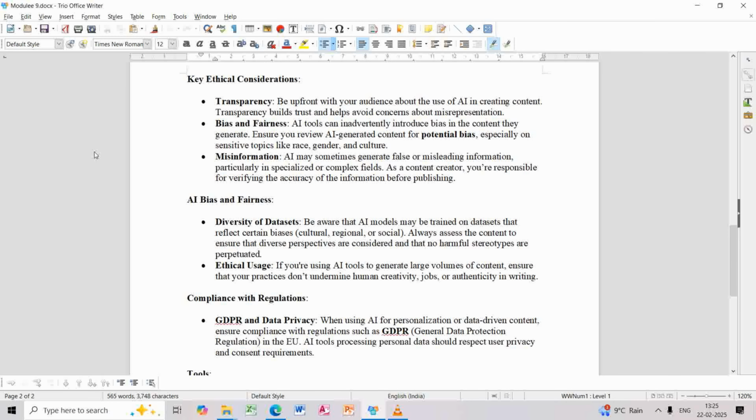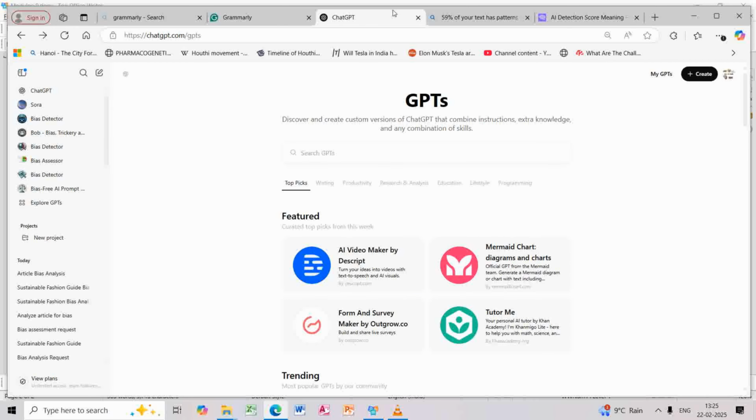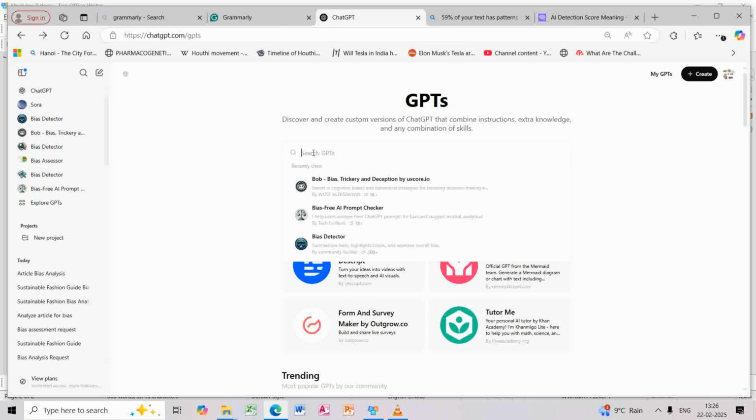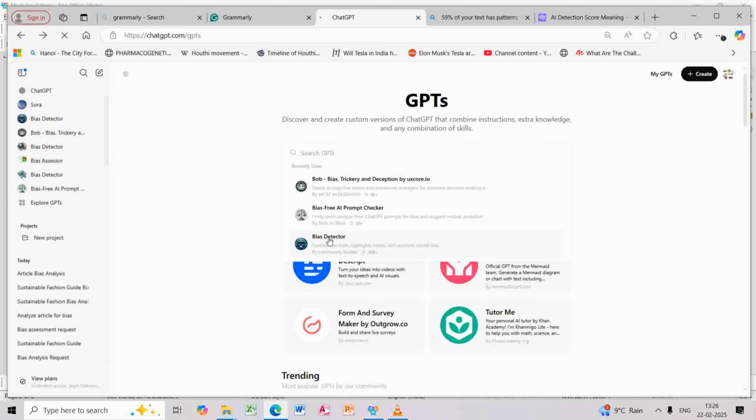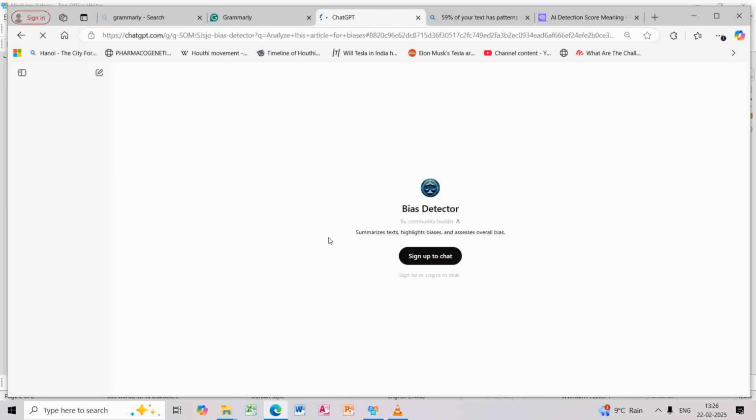So there are various tools that you can use for checking the biasness of a particular article. The one that I use the most is the GPTs that ChatGPT provides us. You have to go to Explore GPTs, and you can write bias detector, or in my case I will already find a detector here. This one is the one that I use the most.